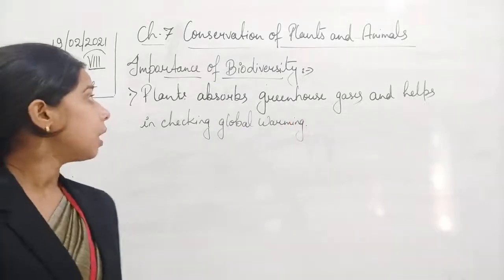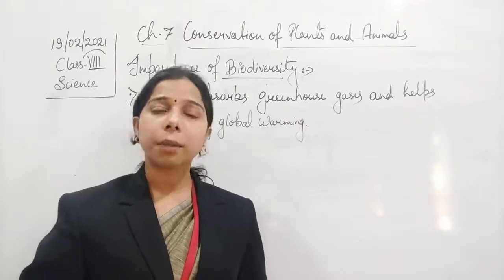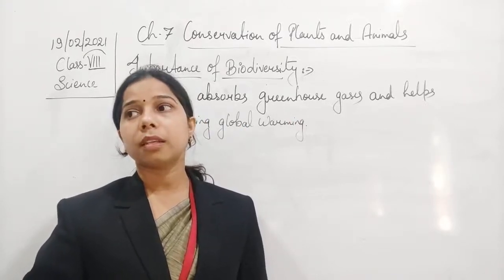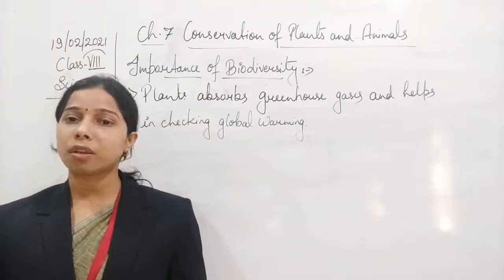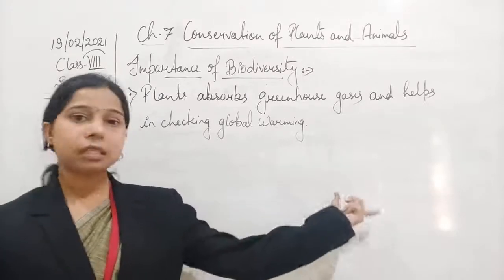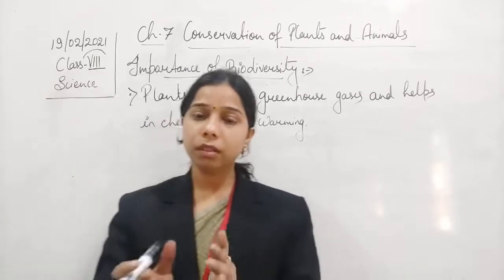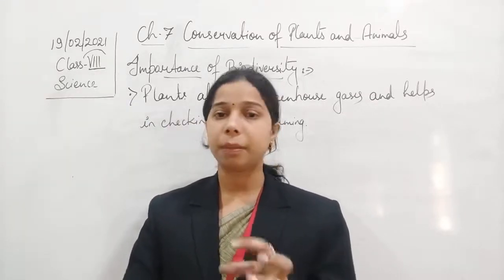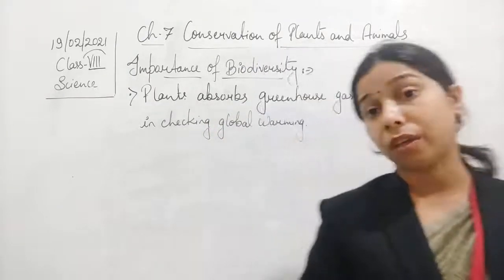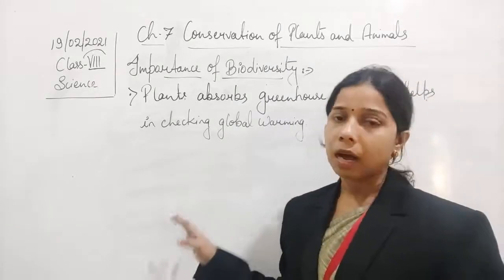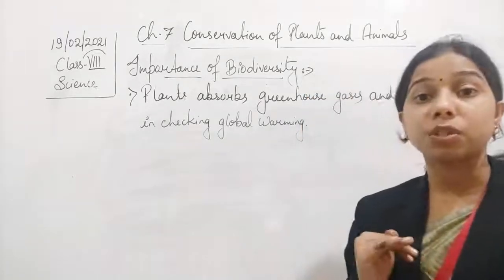You see students, you know that a lot of greenhouse gases are present, including methane. Carbon dioxide is the most important greenhouse gas because it traps a lot of sunlight and causes global warming. So obviously this carbon dioxide will be used by the plant to perform photosynthesis, so less carbon dioxide will be available in the atmosphere. The temperature will remain the same, and ultimately this will help in checking the global warming. Checking it means reducing the global warming.